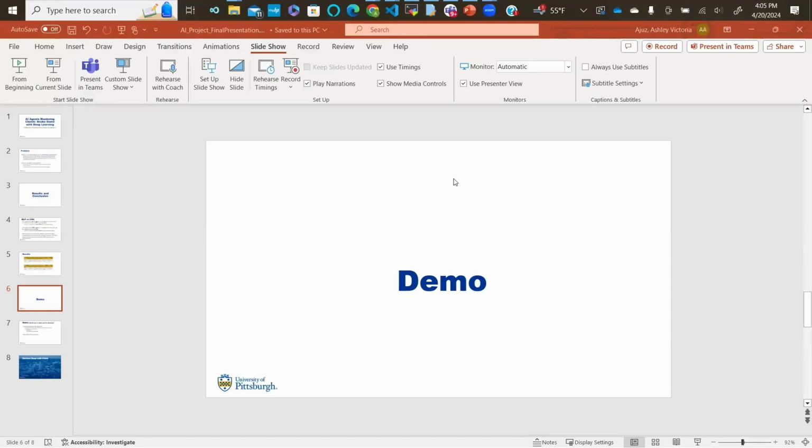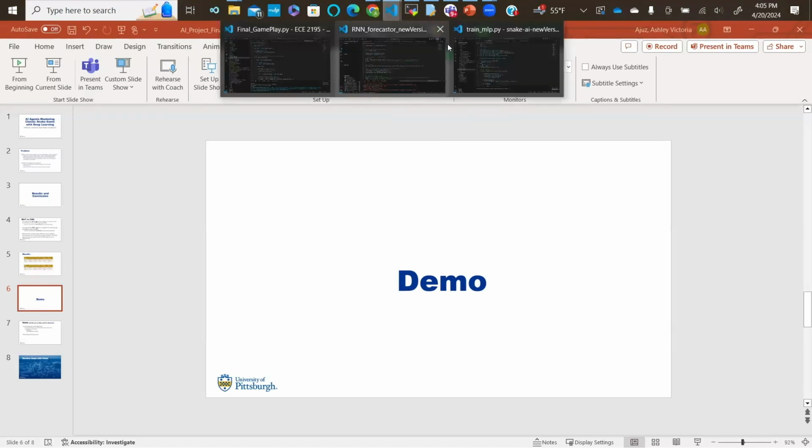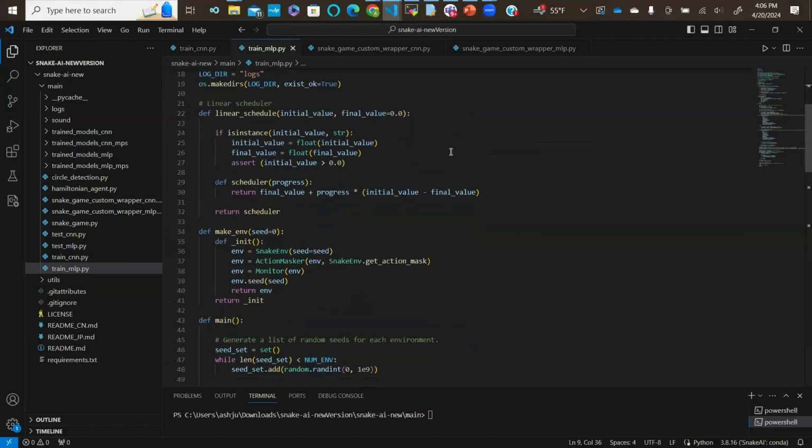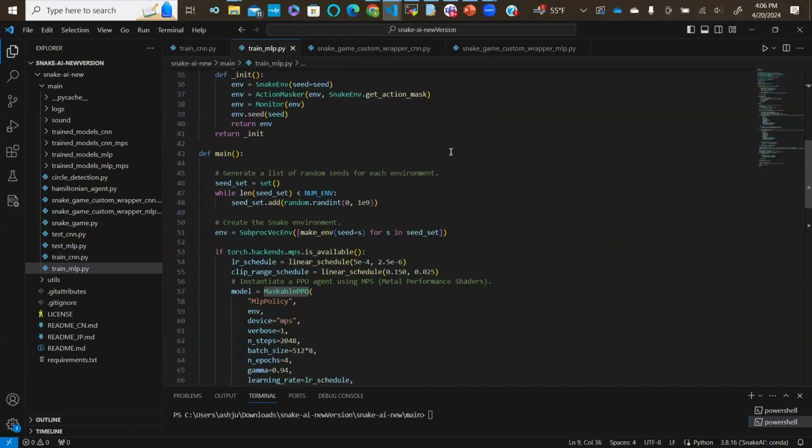Okay, so now we're going to show a demo of our system. So again, as we mentioned, we are employing 2 agents, one CNN and one MLP. For both the CNN and MLP agents, we used a Python library called SB3 contrib, the maskable PPO library, specifically to create and train our models.